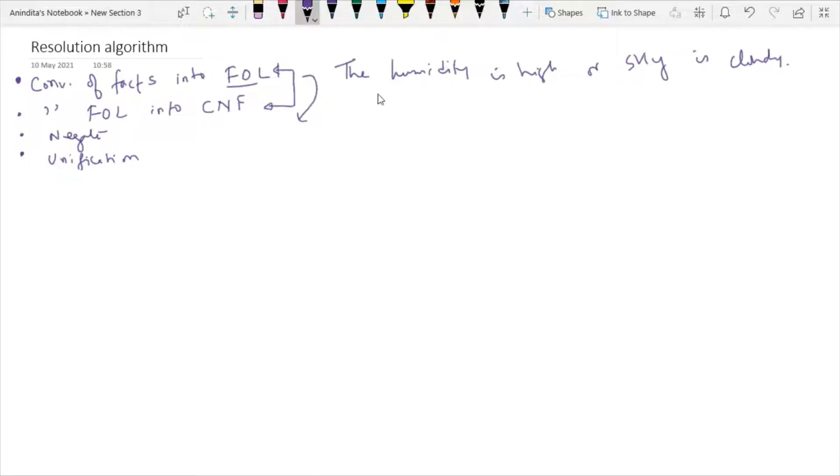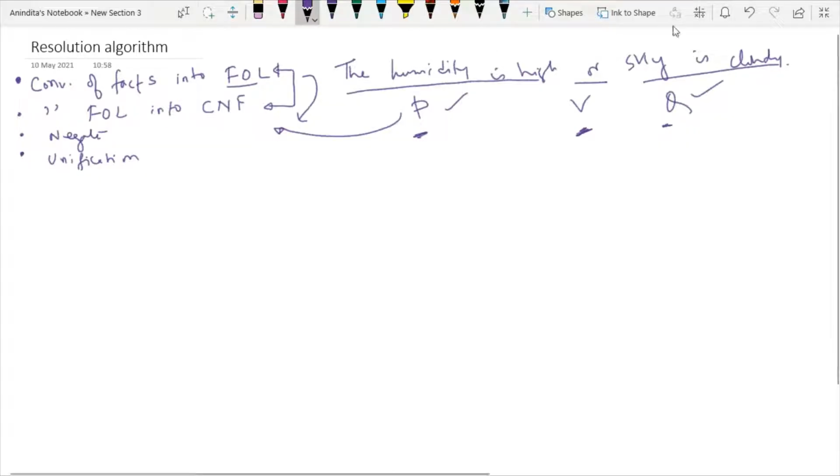It is very easy, because the humidity is high will be assumed as P, and I will use one disjunction, that is or, and then the sky is cloudy will be termed as Q. Now it is automatically converted to conjunctive normal form, because conjunctive normal form means we have disjunction on these literals P and Q.